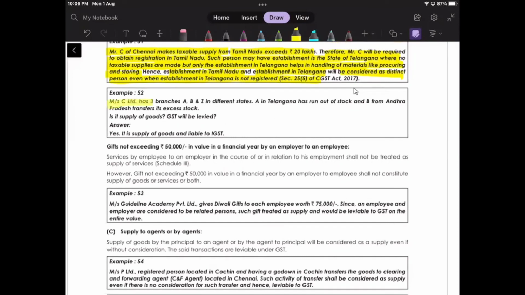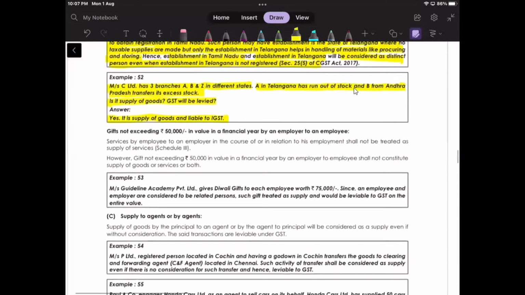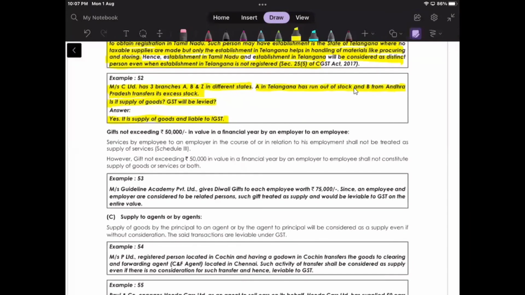Mr. C Limited has 3 branches, A, B, and Z in different states. A in Telangana has run out of stock and B from Andhra Pradesh transfers its excess stock. Is it supply? Will GST be levied? Yes, it is supply of goods and liable to IGST. Why IGST? Because different states are there. Correct.